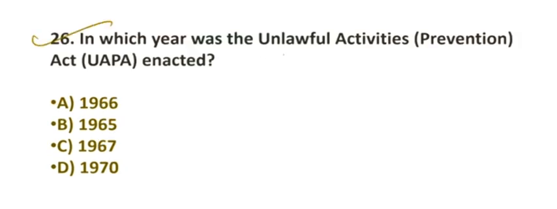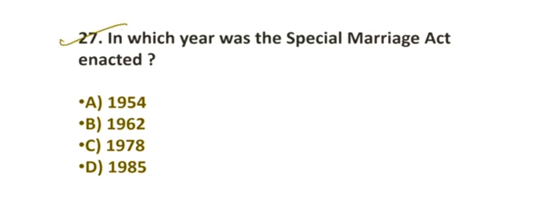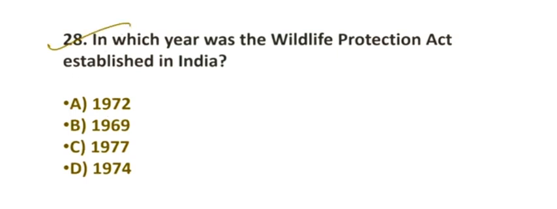26. In which year was the Unlawful Activities Prevention Act UAPA enacted? Option number C, 1967. Question number 27. In which year was the Special Marriage Act enacted? Option number A, 1954. 28. In which year was the Wildlife Protection Act established in India? Option number A, 1972.